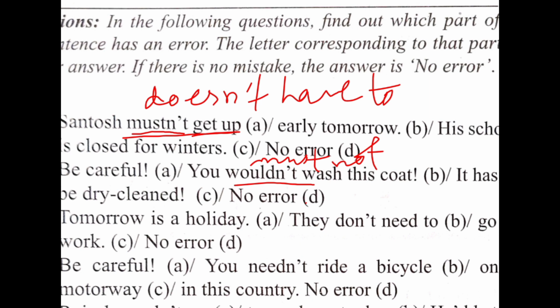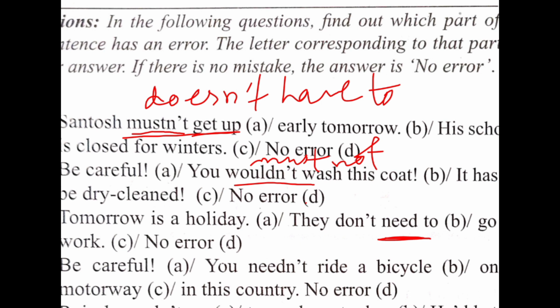Next sentence is: Tomorrow is a holiday. They don't need to go to work. You have to replace don't need to. Need is also used when there is a want or necessity of anything. So you have to replace need to with have to.